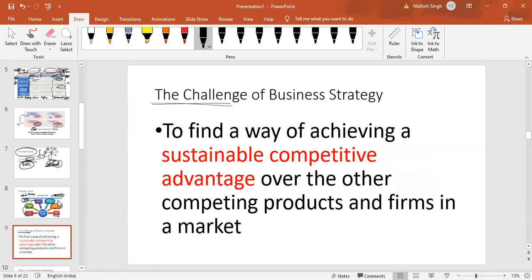Every company has an objective or mission. So sustainable competitive advantage, we have learned about this earlier, but Bowman's strategic clock tries to address this only: how to first of all become competitive and have a competitive advantage. But having a competitive advantage for the short term does not work, so make it sustainable.